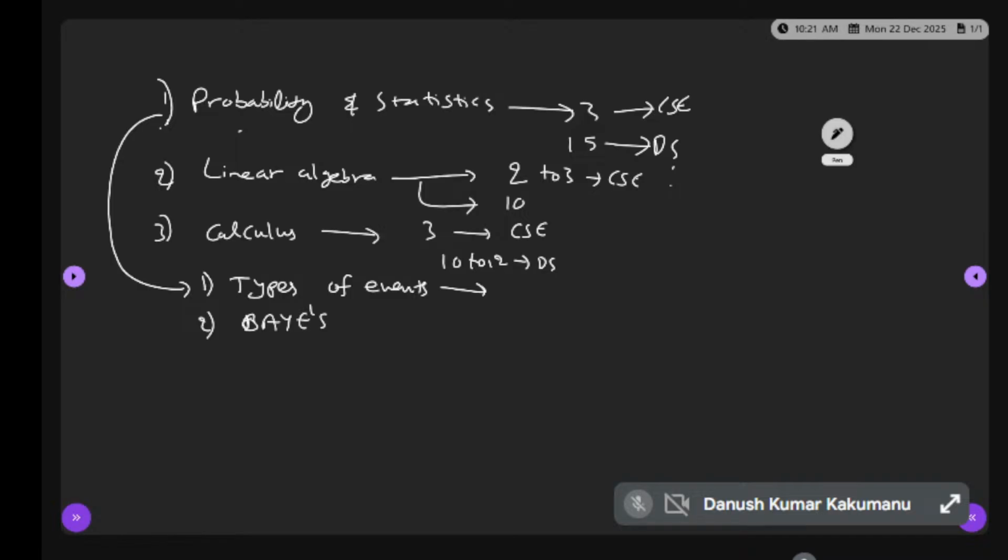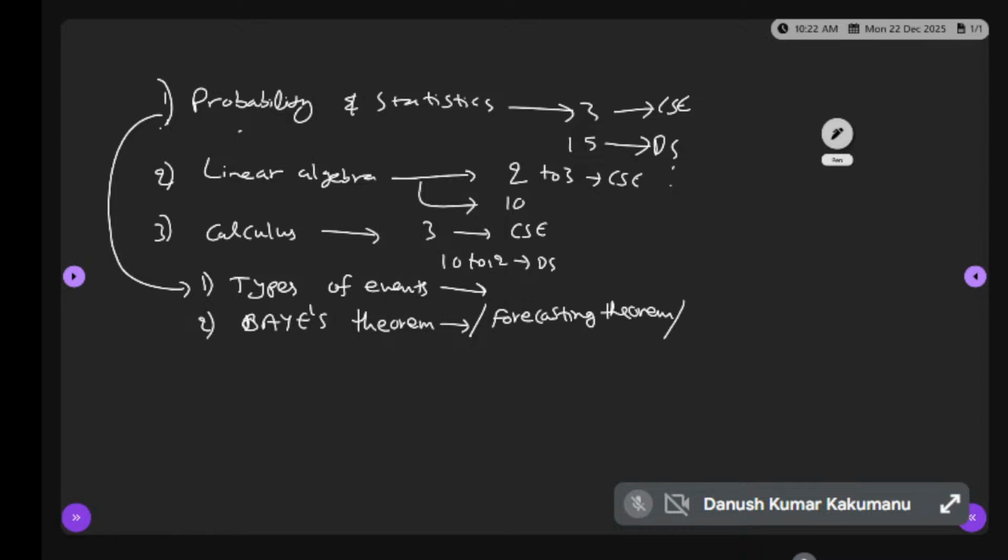What is another name of the Bayes theorem? Forecasting theorem.